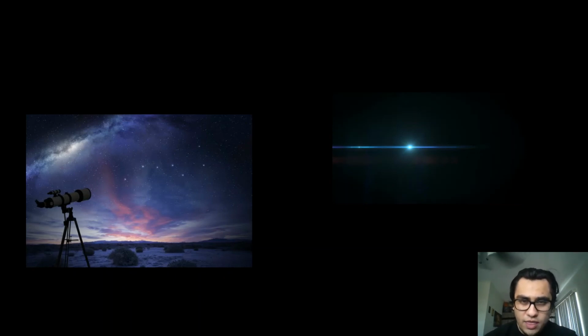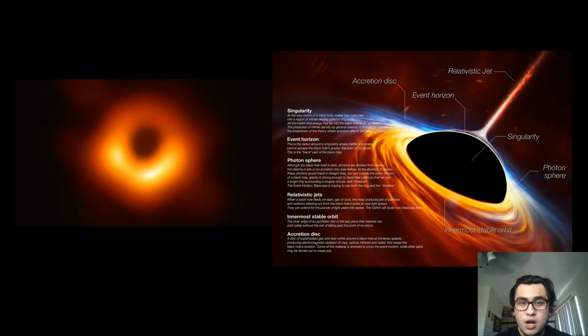We know that light comes in different manners, such as X-rays, gamma rays, visible light, and radio waves. But what happens if we want to look for something that doesn't radiate light? Black holes are known because they have such a strong gravitational pull that even light can't get away from them.